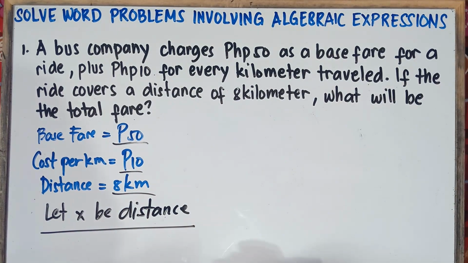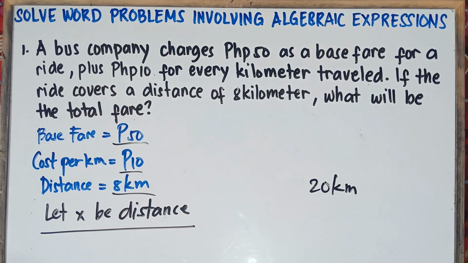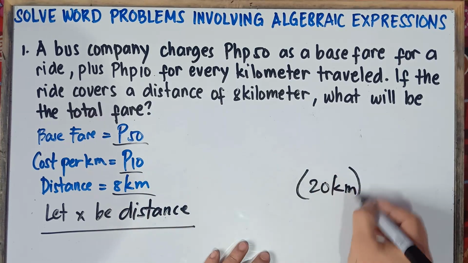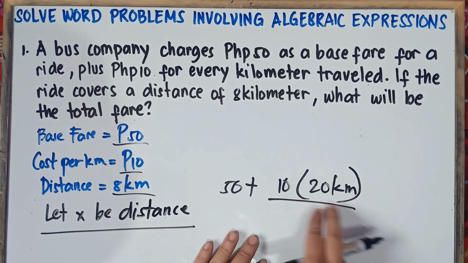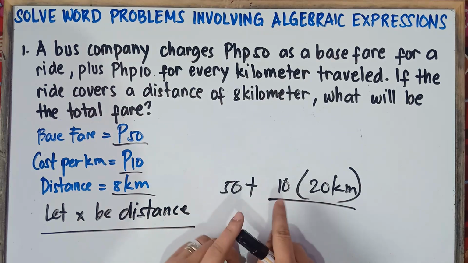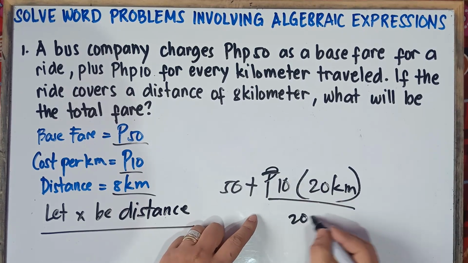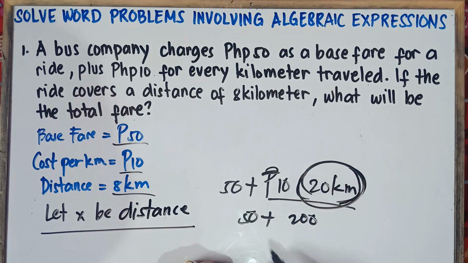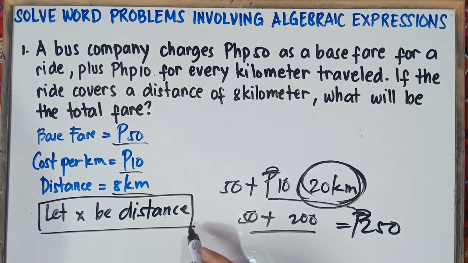Example, class, if I say you traveled 20 kilometers, what will be your total fare? Of course, to get the total fare, you simply multiply 20 times 10, and then you add 50. Multiplication comes first. So 20 times 10, because for every kilometer that's 10 pesos. 10 pesos times 20 is 200, plus 50. Therefore, class, if you travel 20 kilometers, you will pay 250 pesos. That's why we let x be the distance, because the distance can vary from time to time.